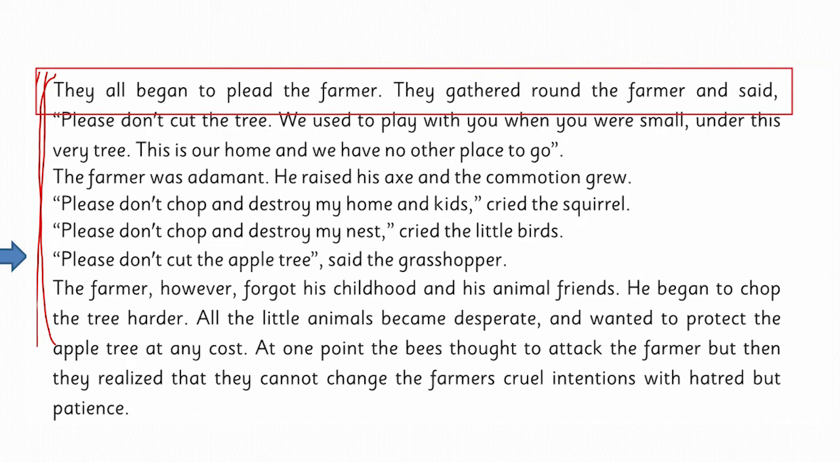He doesn't want to change his mind, and he was very excited when he raised his axe and the commotion grew. His excitement grew. All the animals were requesting him not to chop their home because their kids live in that. The squirrel, गिलहरी, and the bird, and the grasshopper, all the animals and the birds. And the farmer forgot his childhood and animal friends, and he began to chop the tree harder.